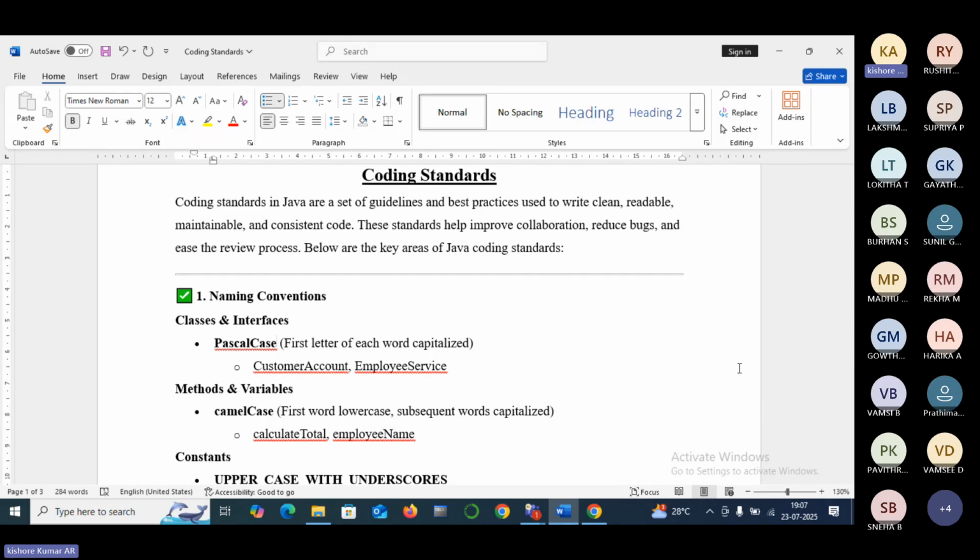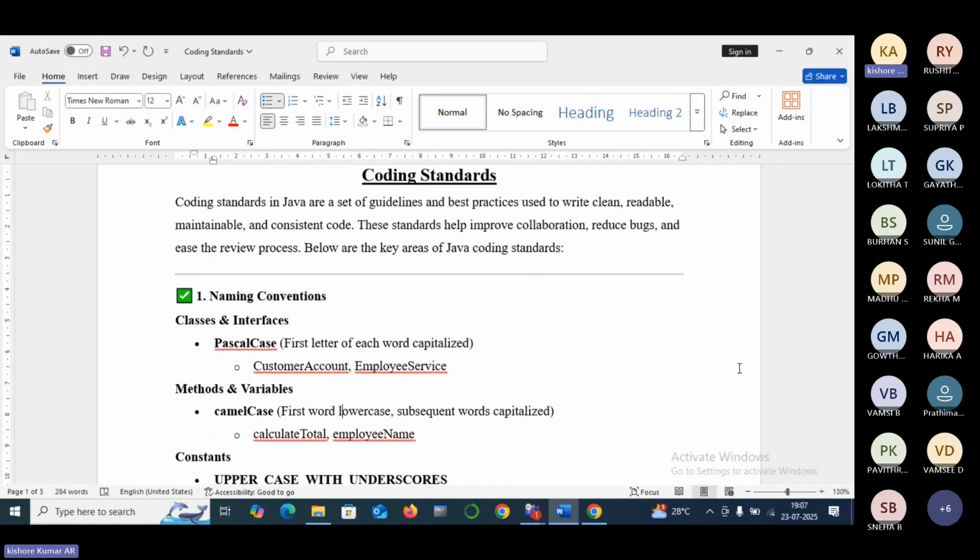Writing like that is nothing but Pascal case. See here, there is a class or interface with the name CustomerAccount. It comprises two words. The first letter is capital, and in the second word, the first letter is also capital. Then we can confirm that it is a class or interface. Like that, EmployeeService also may be a class or an interface.